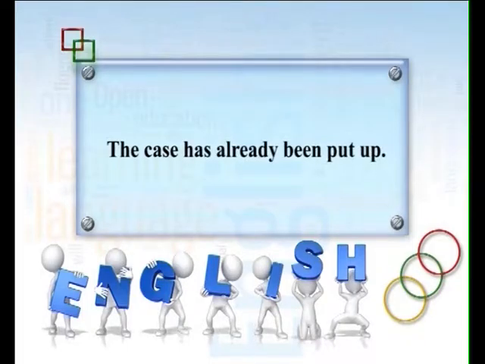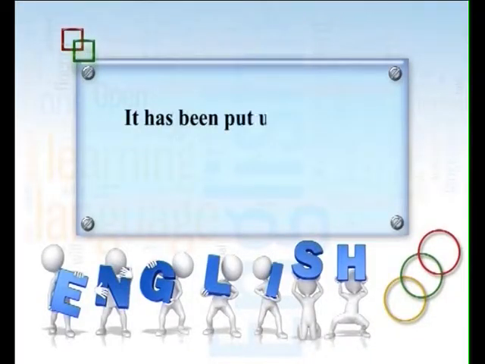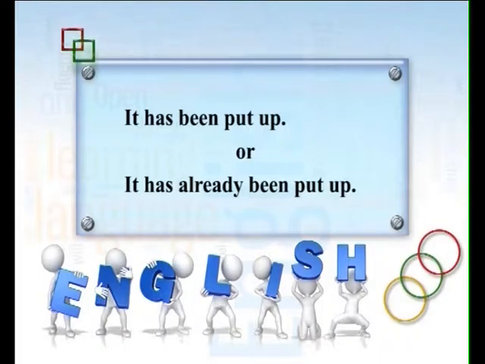Put up means whoever is dealing the case, the dealer has put up the case. But you don't say dealer because here the doer is not important. The work, what is the situation, what is the condition of the file? You say it has been put up or it has already been put up, meaning definitely by the dealer.